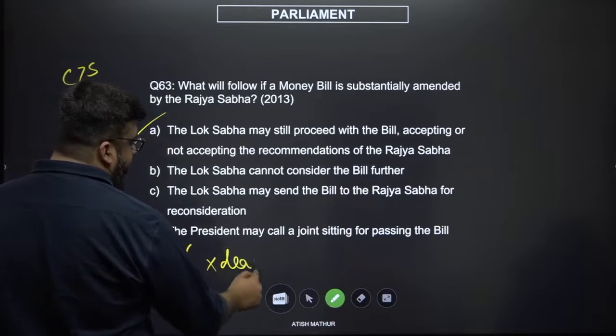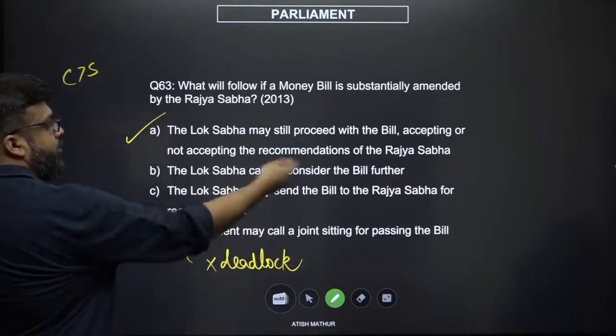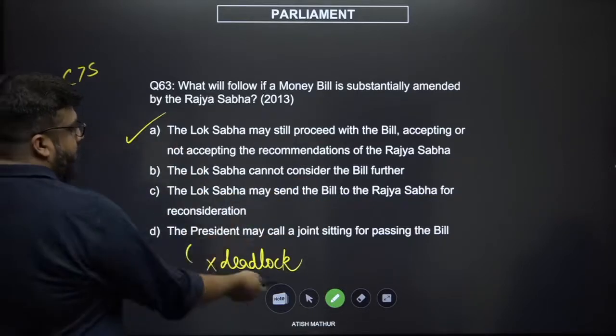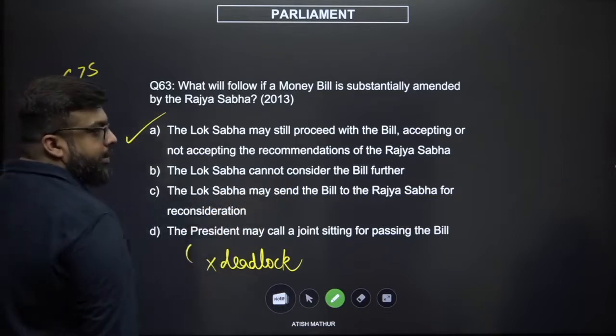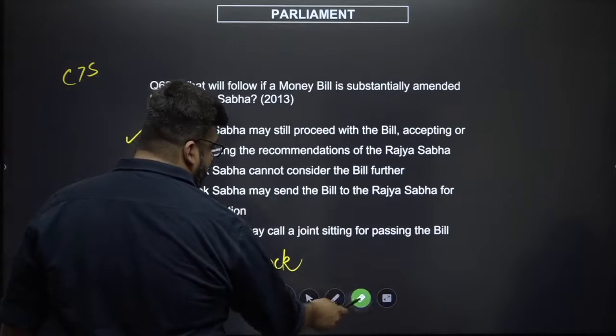They don't have equal powers, so there cannot be a deadlock for a money bill. There is no need to send for reconsideration if you have more powers. Because there can't be a deadlock, you can discuss the bill as long as you want. So the option becomes A, which is your correct answer.